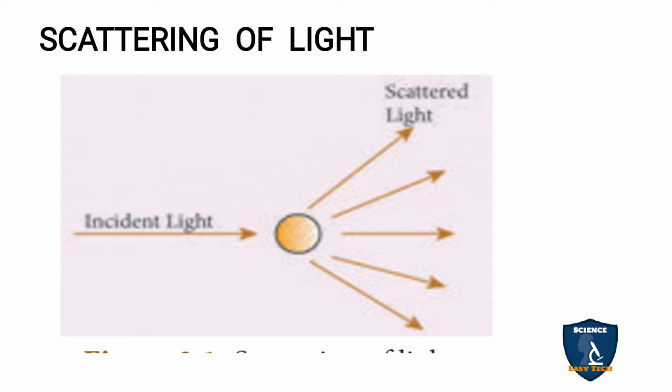So you can see the incident ray falling on the earth. When it falls, it scatters with the help of atoms or molecules in different directions. That is, it is refracted in different directions along the particles. That dispersing of light is called scattering of light. And for this, they need a medium. When the light falls on a particle or medium, the scattering occurs. That medium is called a scatterer.